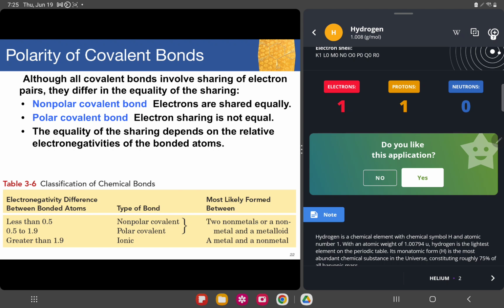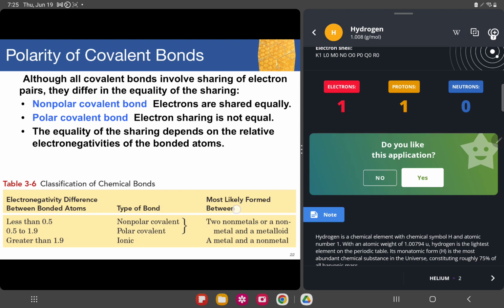Non-polar and polar usually exist between two nonmetals or a nonmetal and a metalloid. Ionic compounds exist between a metal and a nonmetal, such as sodium, which is a metal, and chlorine, which is a nonmetal, which we discussed earlier as forming an ionic bond.